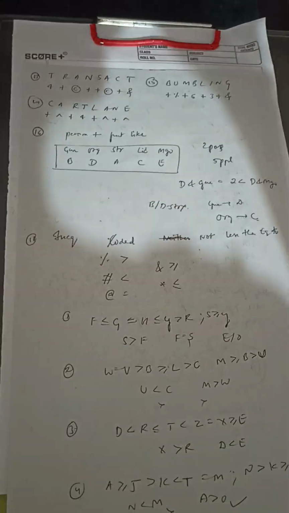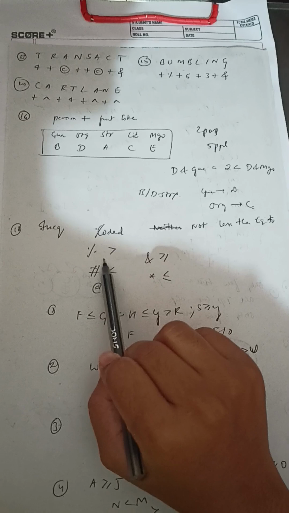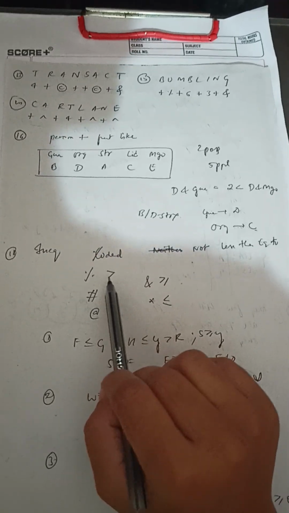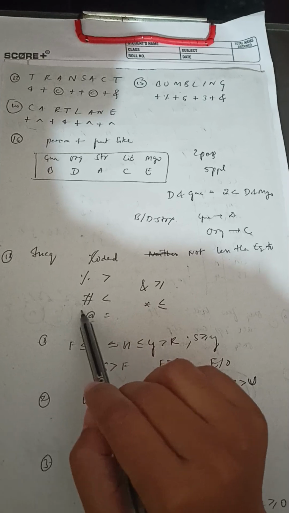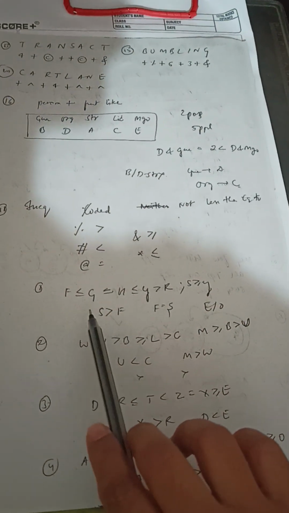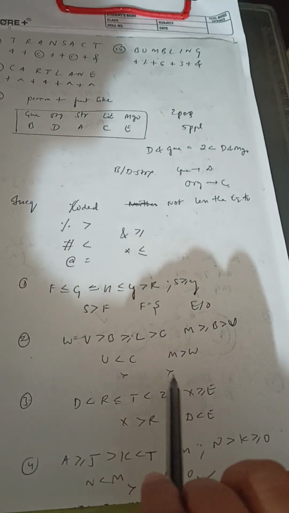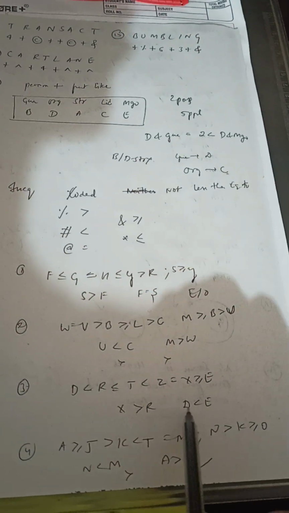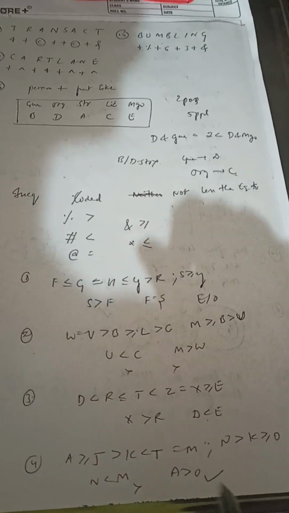Next, these are the coded inequalities. They had given the coded inequalities in the form of like less than or equal to, not greater than or equal to, like that. We have to extract it and write it in the simple forms. So these are the questions. I think one was either or, one was neither nor. This one I don't know what I got. This one only 2 follows.